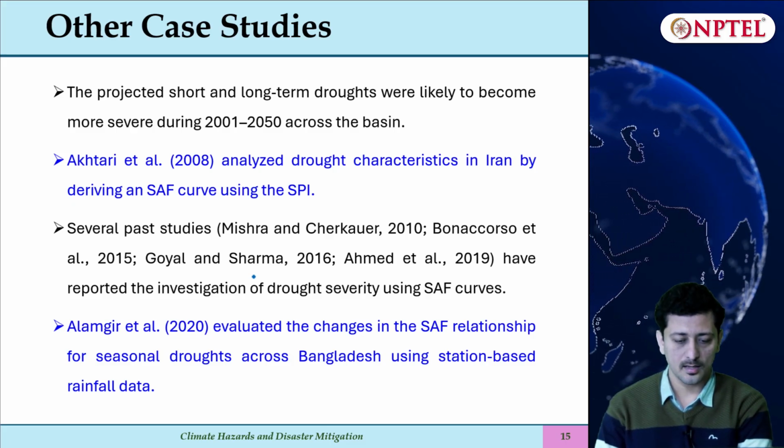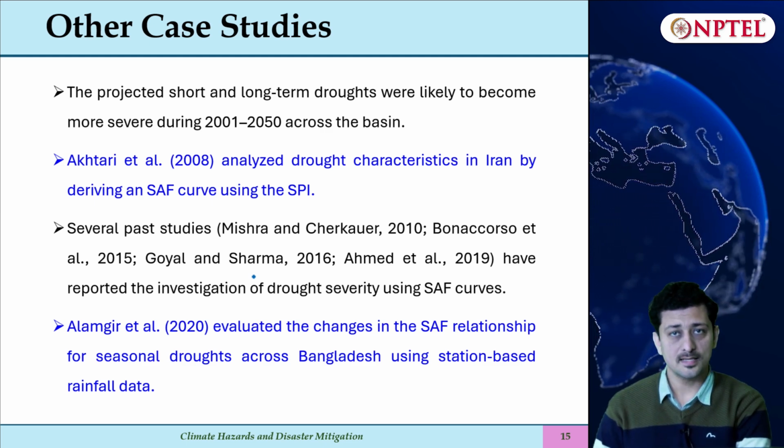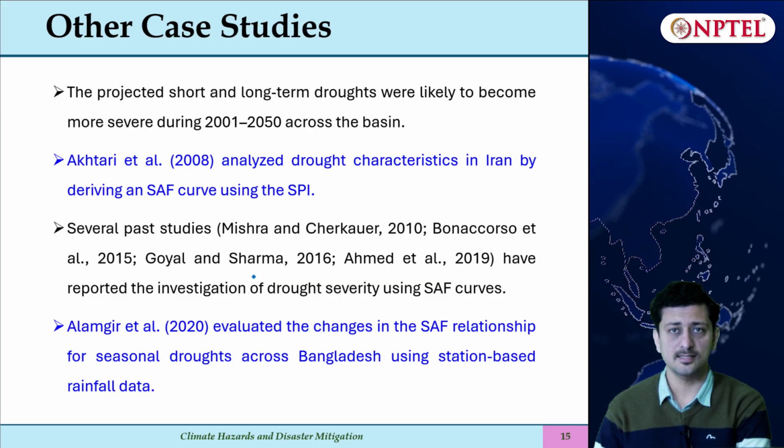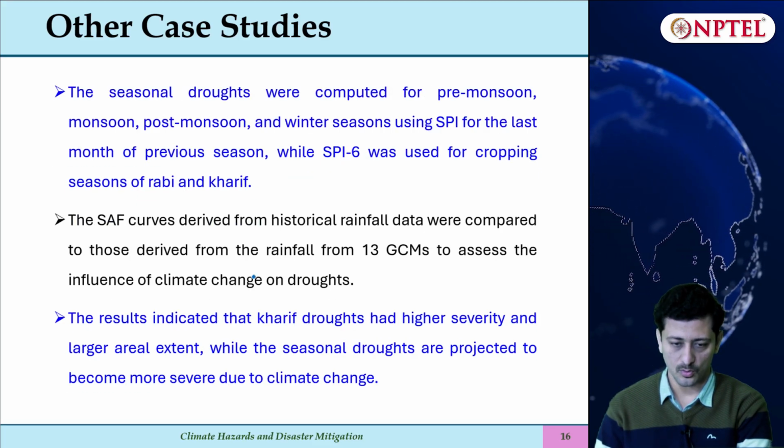Again there are case studies which have estimated seasonal drought relationship using changes in SAF curve, and there are other applications as well which we can explore.